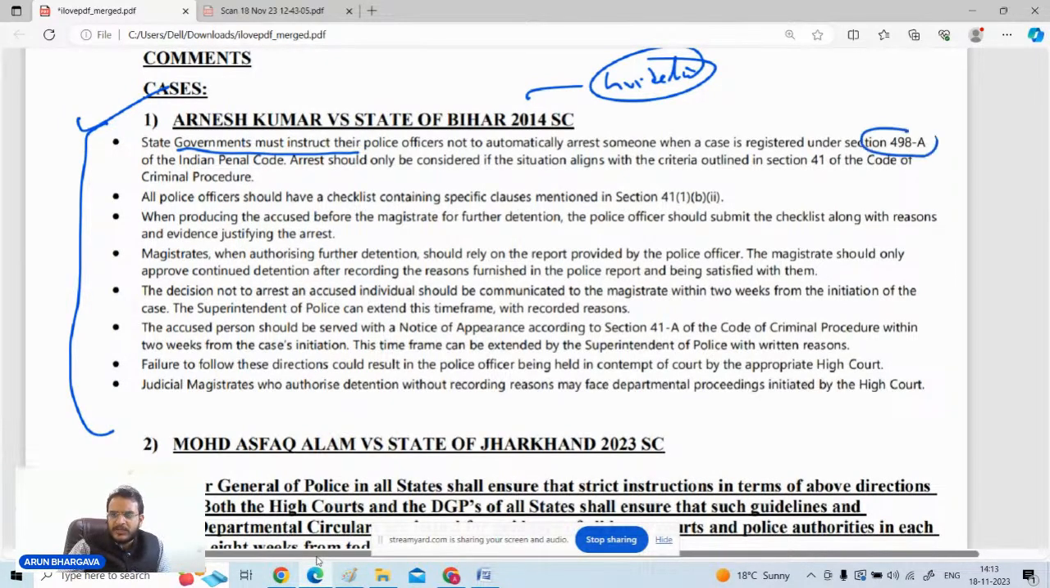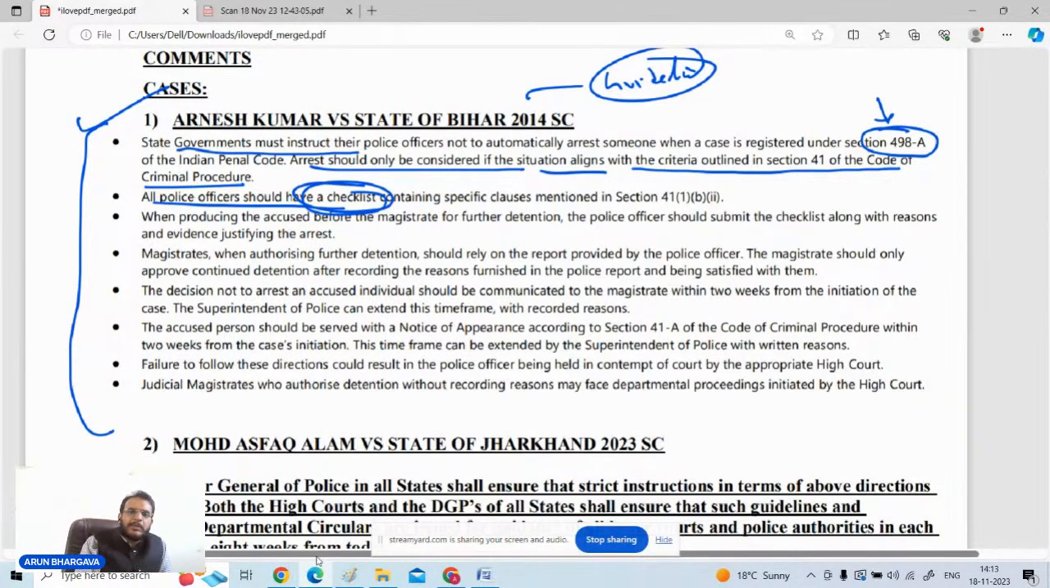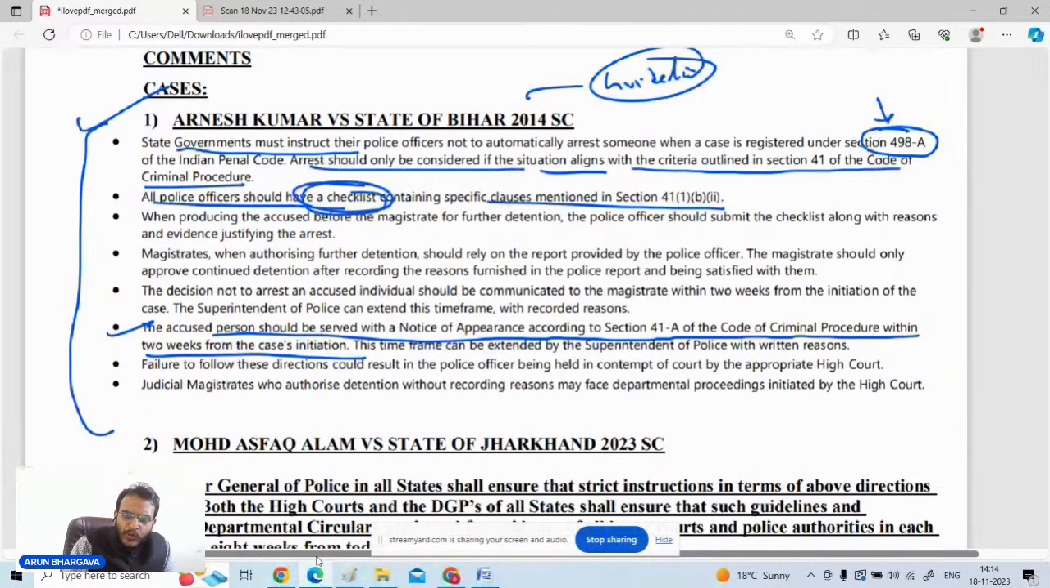And though Arnesh Kumar judgment was specifically on the point of 498A, the guidelines have a broader extent. In 498A, arrest should only be considered if the situation aligns with the criteria outlined in section number 41 of the CrPC. All police officers should have a checklist, the 5 pointers which I mentioned to you people, that is the checklist. All police officers should have the checklist, and if they find that okay, the arrest is required, only then they will be going for that. If the police officer finds that the notice of appearance can be given to the concerned person and he can appear before the authorities, then it is not required to go for the arrest of such person.